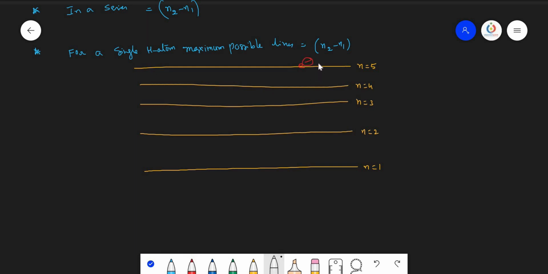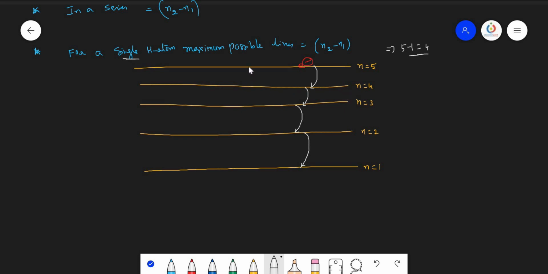Now maximum possible lines means when the electron is coming back from the fifth energy state to the first energy state in a single hydrogen atom. What is the meaning of a single hydrogen atom? A single hydrogen atom has only a single electron. So a single electron may jump from the fifth energy state to the fourth, fourth to third, third to second, and second to first energy state. So the maximum number of spectral lines possible here are 1, 2, 3, 4. Only 4 are possible. That means here 5 minus 1 equals 4.